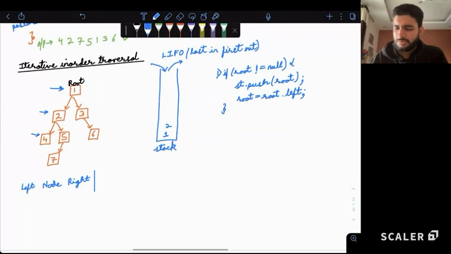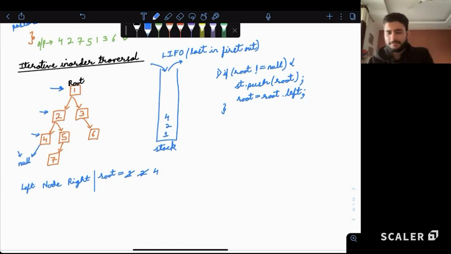Yes or no? So let's say the root, initially it was 1, then it became 2, then it became 4. For 4 also, we'll place it first in the stack, then we'll move to the left side of 4, that is null. Making sense? So now root becomes null. Now what to do if this becomes null? Can we say the left side does not exist? The left side does not exist. That means the last element that we selected, for that element, the left subtree is complete, done. So this element now has a priority. We can maybe always print this element. Can you say this? Yes.